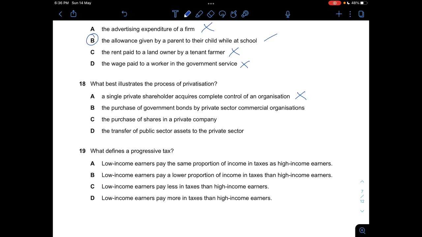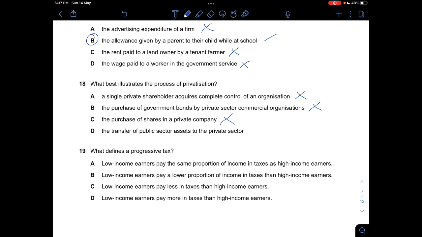The organization itself could be already a private organization to begin with. And then B, the purchase of government bonds by private sector commercial organisms. So you're purchasing government bonds, so the bond itself still technically is released by the public sector. And then C, the purchase of shares in a private company is not a process of privatization, because the private company is already privatized to begin with. So C is not correct.